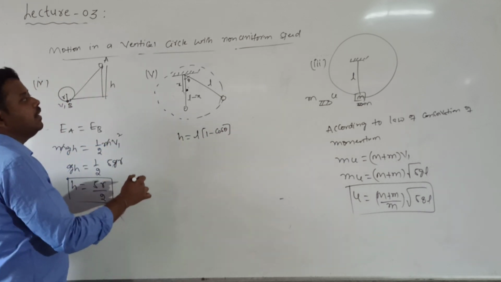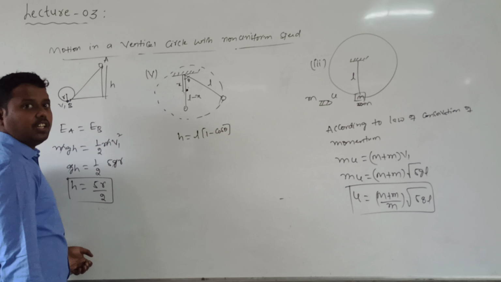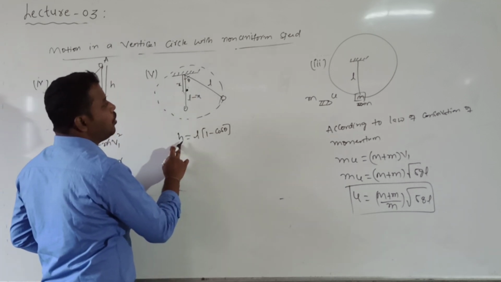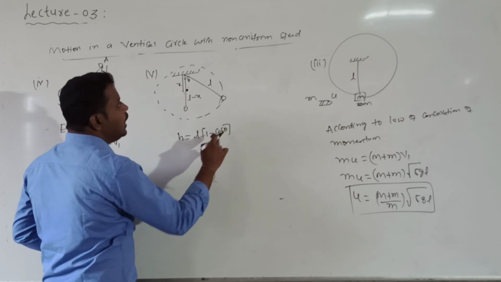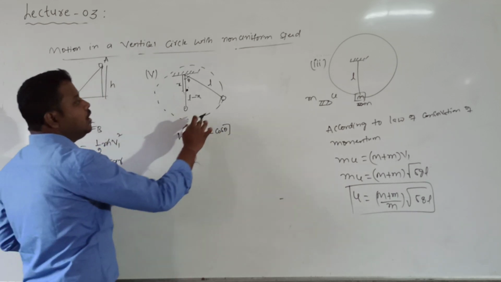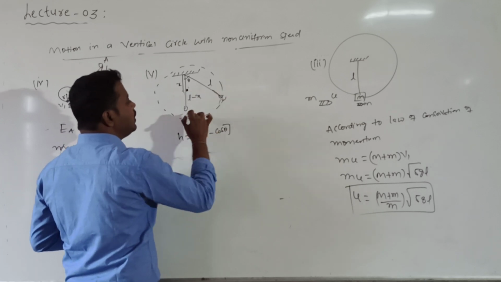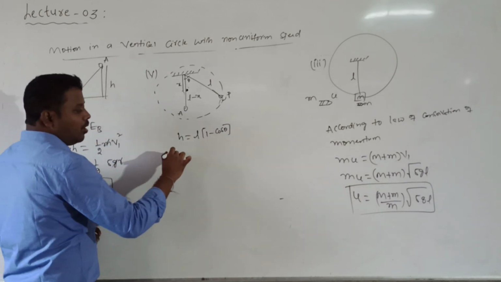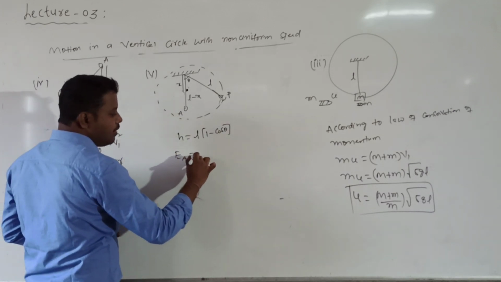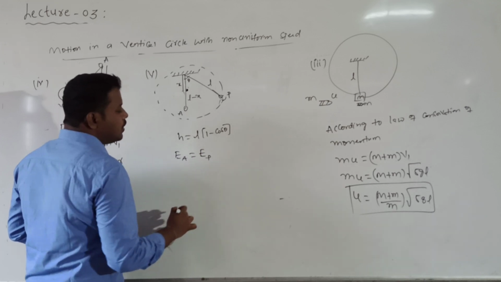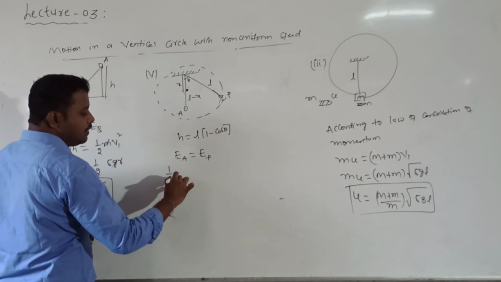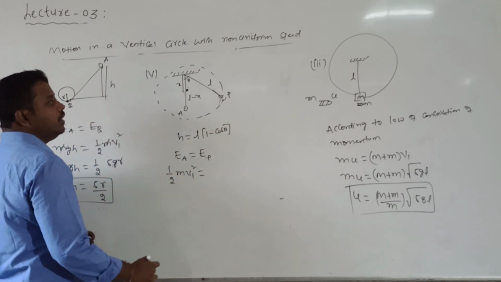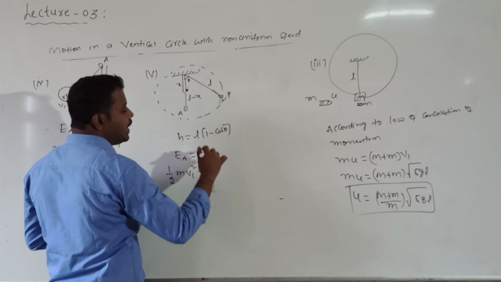What is theta? The angle made by the string with the vertical. So I want to calculate the height of the point, h is equal to L into 1 minus cos theta. Now the bob is pulled to one side to a position. Let me call this position A and this position B. According to the law of conservation of energy, EA is equal to EB. At A the bob has only potential energy, whereas at B it will come to rest. To oscillate means velocity is 0.